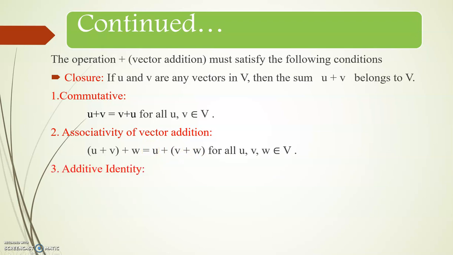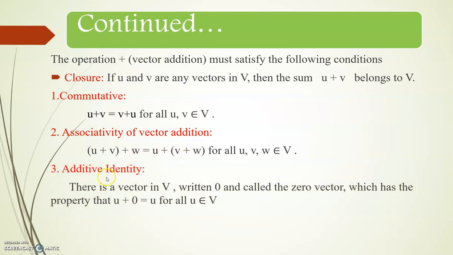Next one, additive identity. There is a vector in capital V written 0 and called the 0 vector, which has the property that u plus 0 is equal to u for all u belonging to capital V. So this is the additive identity of the vector space.